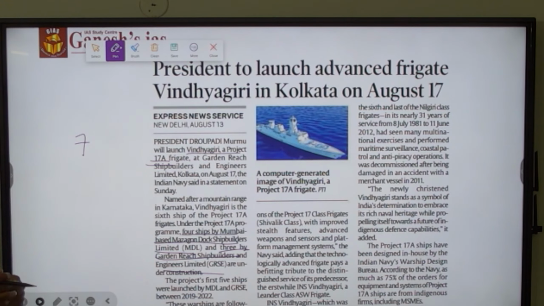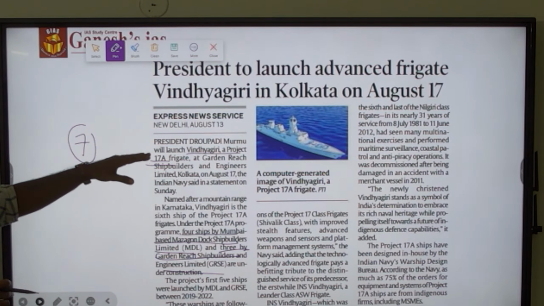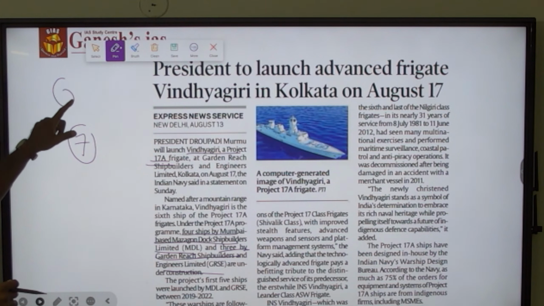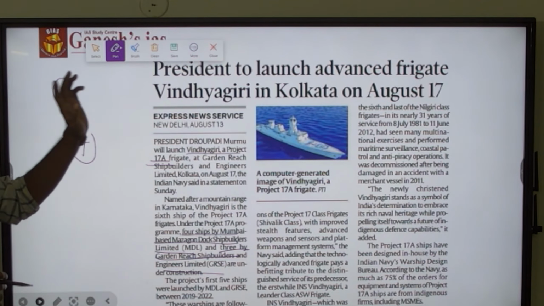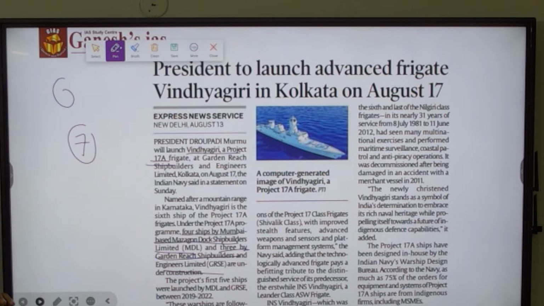Out of the 7 ships, including Vindhyagiri, the first 6 ships are named after the Nilgiri class frigates, which were designed as well as produced during the 1970s and were in operation till 2013.